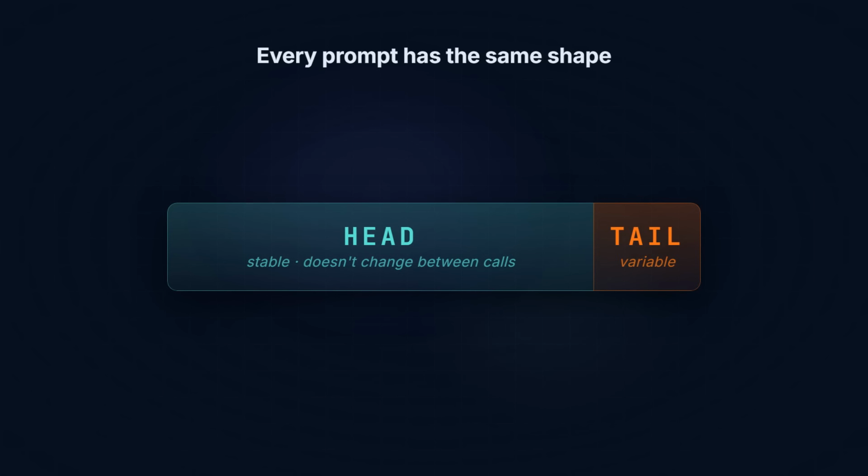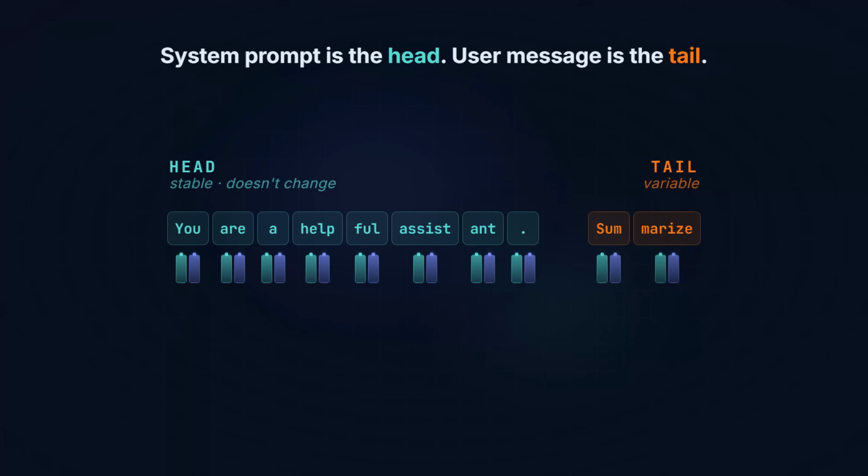But notice what's true about all that redundant work. Most prompts actually have the same shape, a stable head and a variable tail. The system prompt is the head. It doesn't change between calls. The user message is the tail, and that's the only part that really moves request to request.